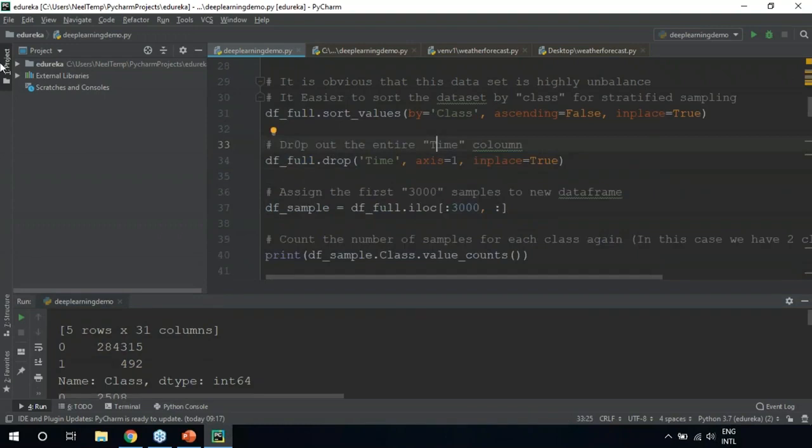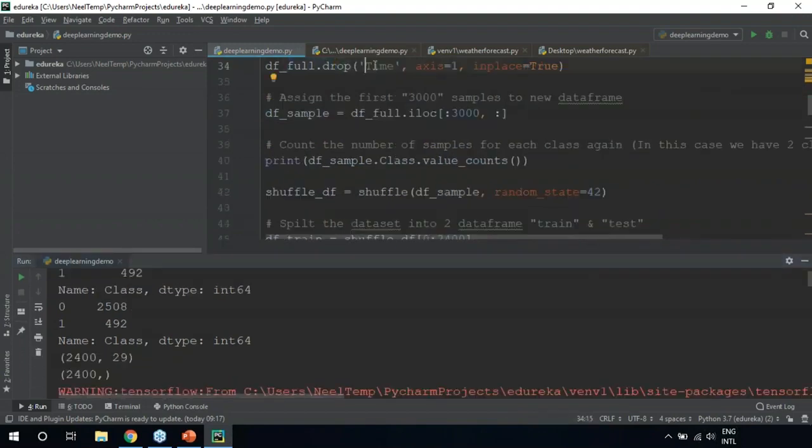Next, we're going to perform data pre-processing. Data pre-processing in deep learning mainly has a method known as the dropout method. Next, we're going to drop out the entire time column. We do not need the time of the transaction in order to understand if the transaction was fraudulent or not. So that's why we're getting rid of unnecessary variables. We're dropping out that variable.